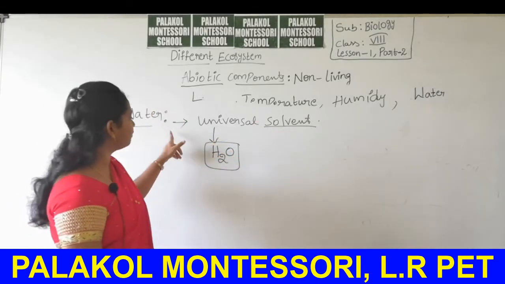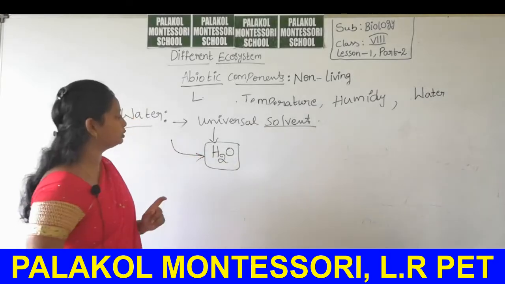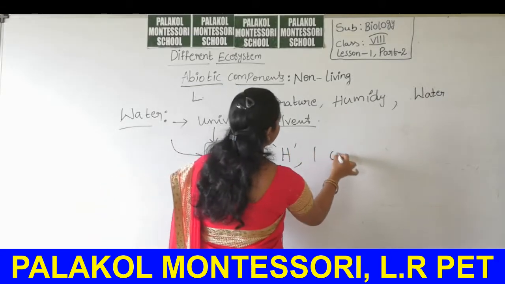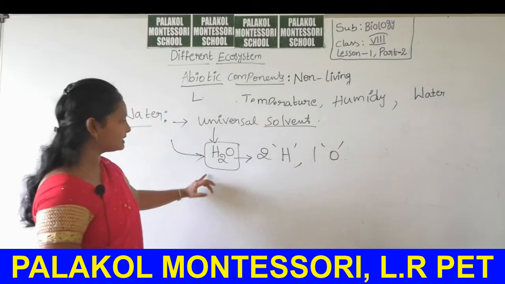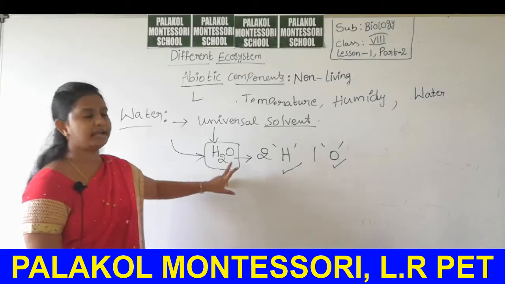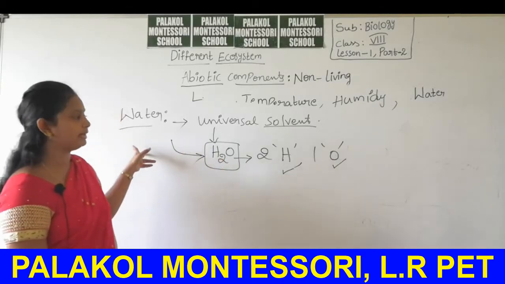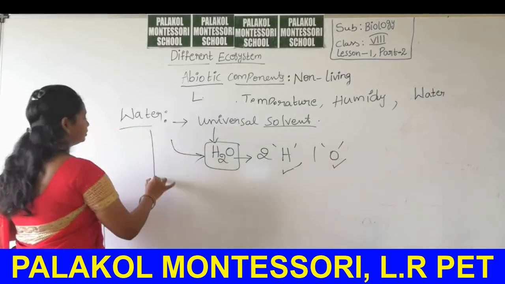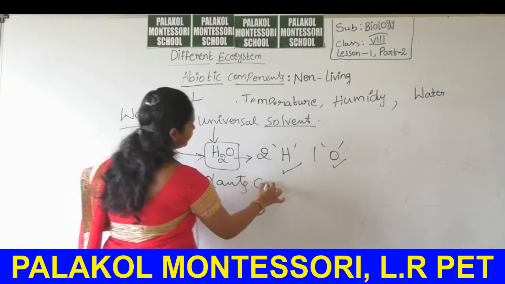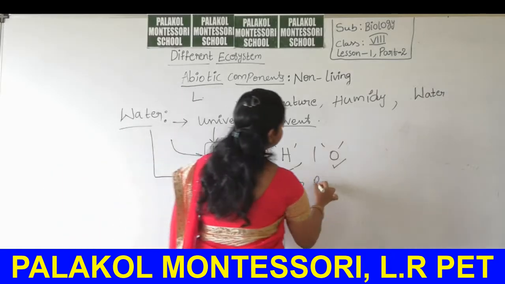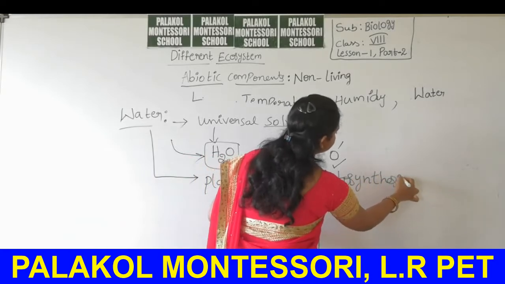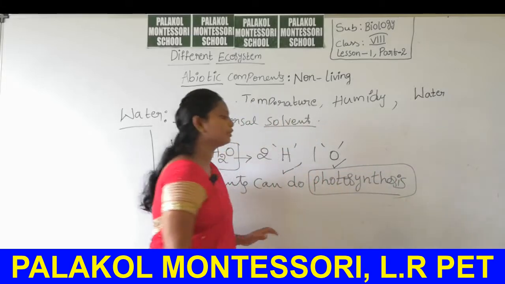Water has the chemical formula H2O, that means it has 2 hydrogen atoms and 1 oxygen atom. It is a composition of hydrogen and oxygen atoms that forms a molecule, that is H2O. This is the molecular formula of water. Due to the presence of water only, plants can do photosynthesis. If you observe the photosynthesis reaction, only in the presence of water will photosynthesis take place.